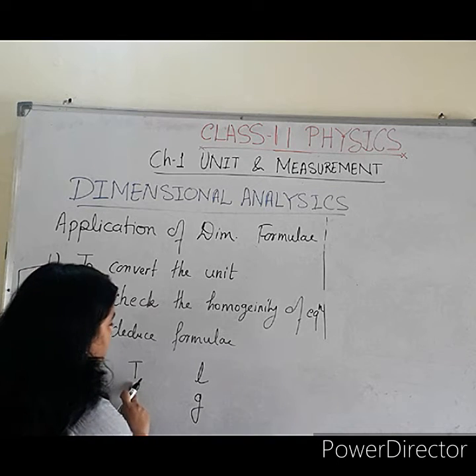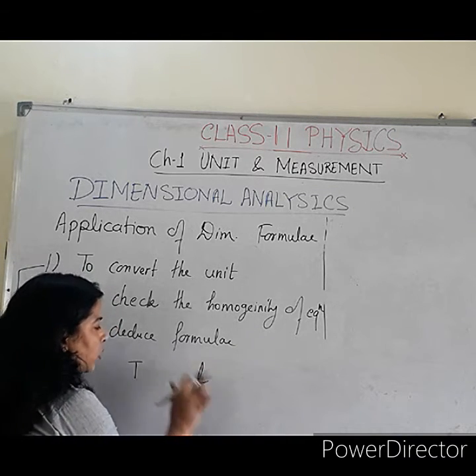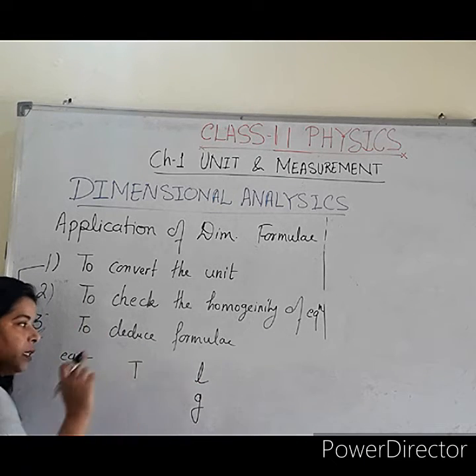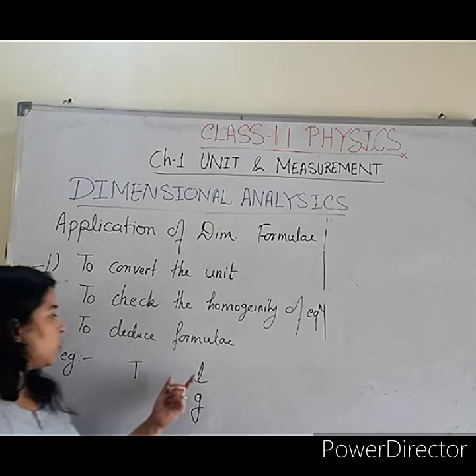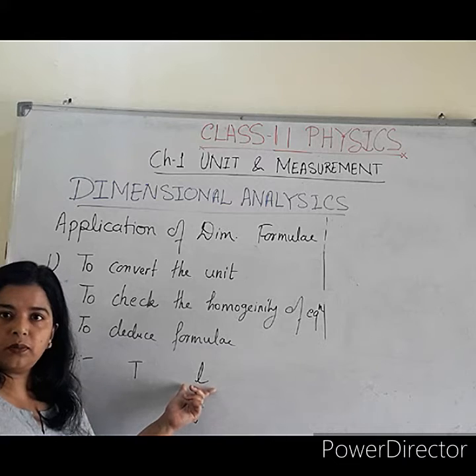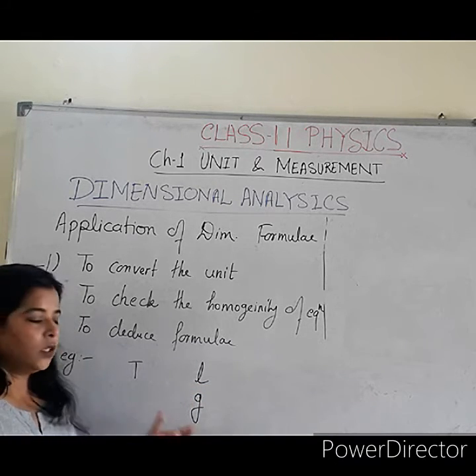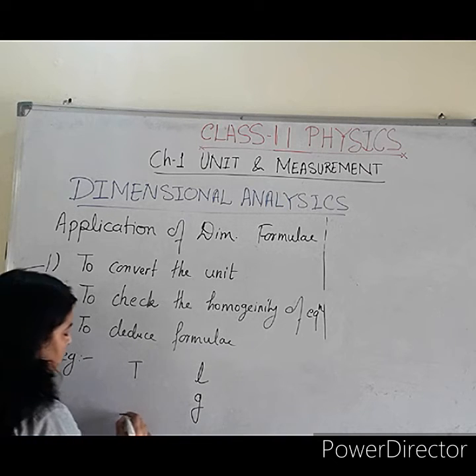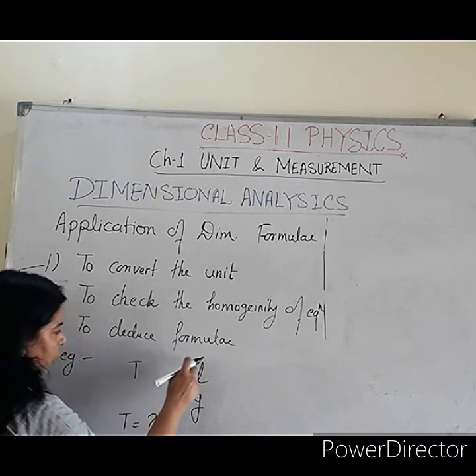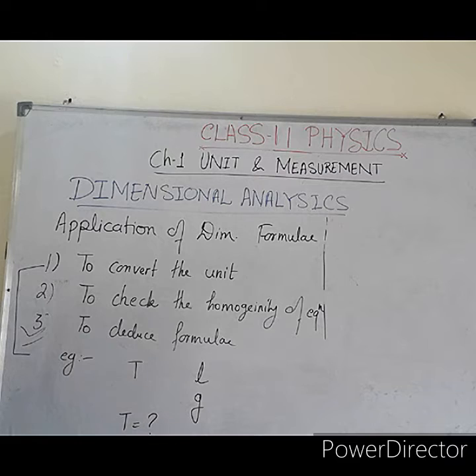Time period of simple pendulum depends on length of the simple pendulum and depends on acceleration due to gravity. So you have to find the relation of T, L and g. That means you have to find the formula for T, L and g.